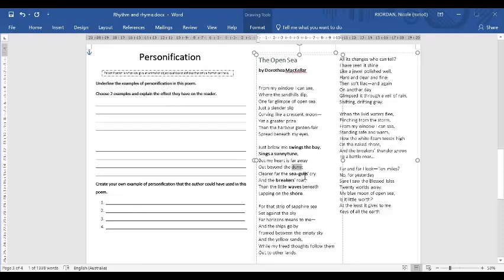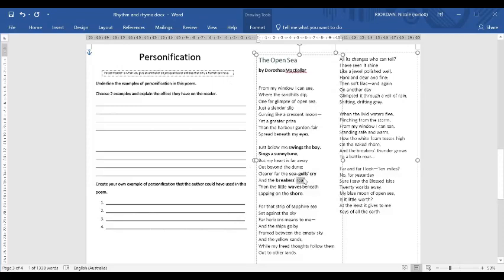Clearer far the seagulls cry. So here it's talking about cry as in a sound that they make, but cry is a human sound, isn't it? So maybe we'll highlight that one. And the breakers roar. Roar is one that's a little bit tricky. I want you to have a think about this one, because remembering that personification is when you give them abilities or actions that only a human can have.